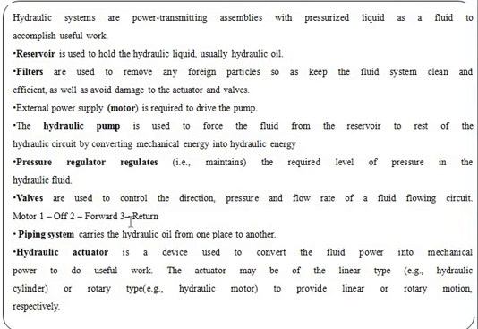The valves are used to control the direction, pressure and flow rate of the fluid in the circuit. Piping systems are used to carry the hydraulic oil from one place to another in the hydraulic system. A hydraulic actuator is used to convert fluid power into mechanical power to do useful work. These are the various components of the hydraulic systems. We also discussed the functions of the hydraulic system.